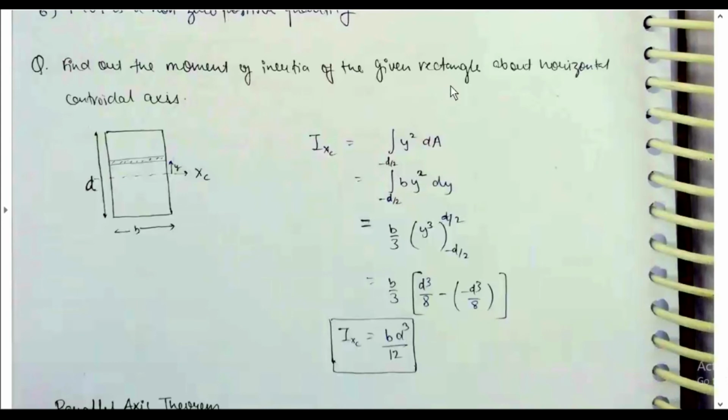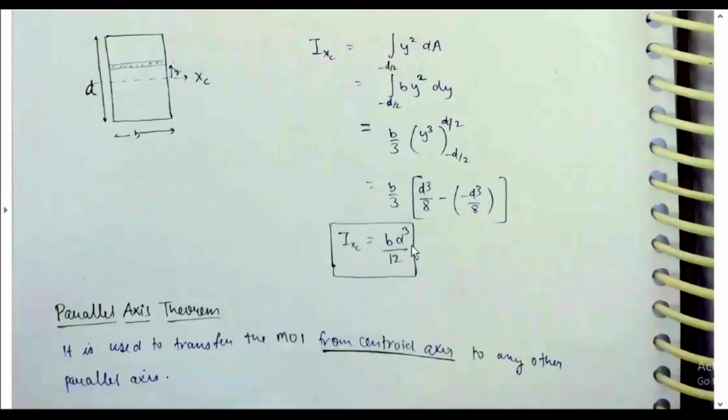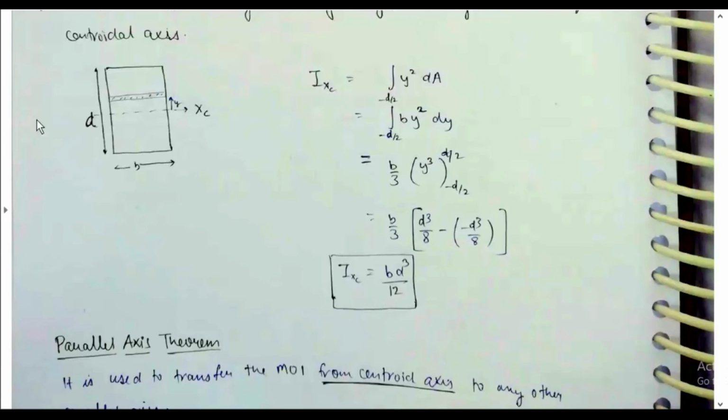Find out the moment of inertia of the given rectangle about the horizontal centroidal axis. If we consider it like this, Ix is equal to integral y square dA. dA is b dy. Then after solving with limits from minus d by 2 to plus d by 2, y cube by 3, then b by 3 into d cube by 8 minus minus d cube by 8, so Ix is equal to bd cube by 12. So from the centroidal axis, Ix is equal to bd cube by 12.